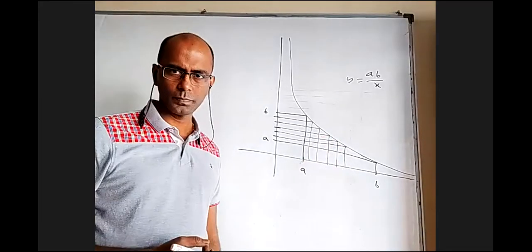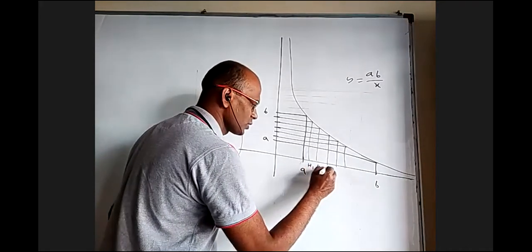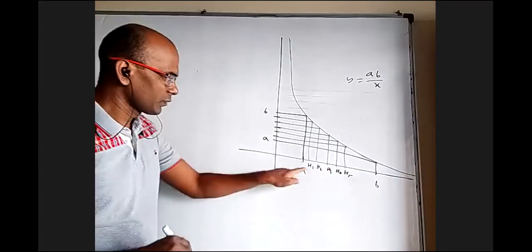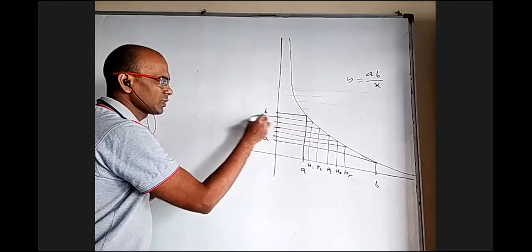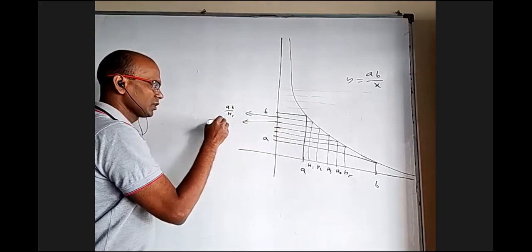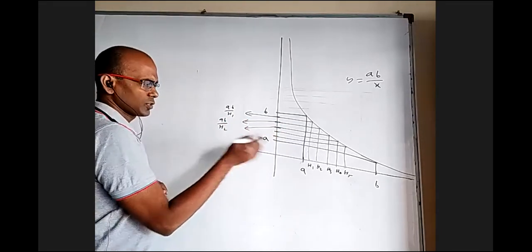Am I right? Yes, sir. So let us take this as H1, this as H2, H3, H4, H5, and so on. If this is H1, then this will be AB by H1, this will be AB by H2, and this will be AB by H3, and so on.